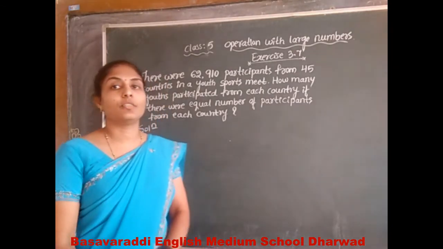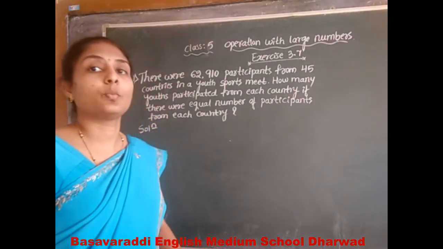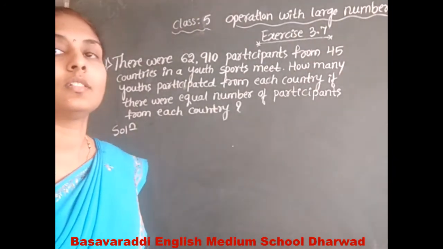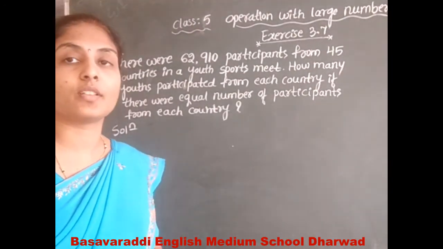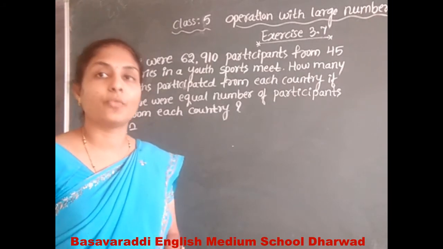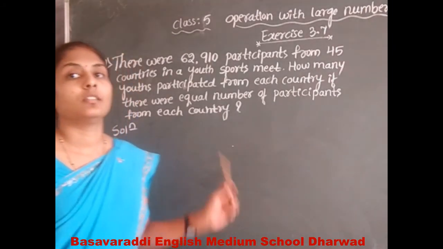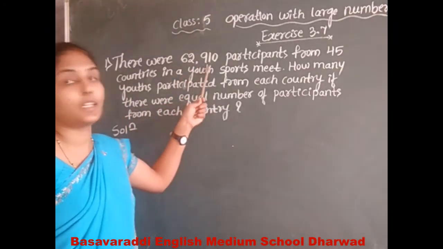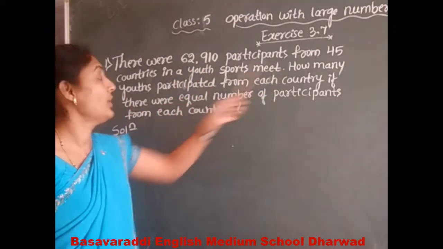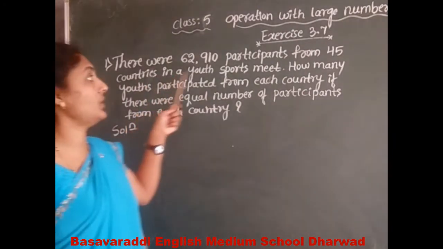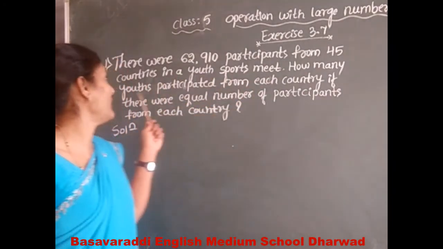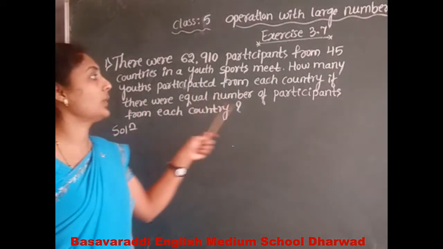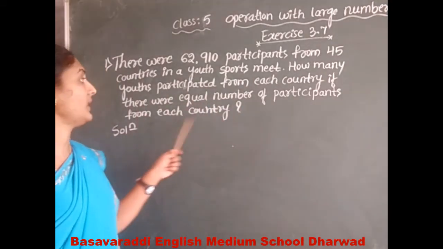In this class we will discuss the sum story problems from exercise 3.7. The class is 5th standard. The first question: there were 62,910 participants from 45 countries in a youth sports meet. How many youths participated from each country if there were an equal number of participants from each country?